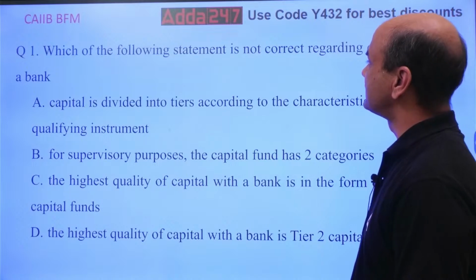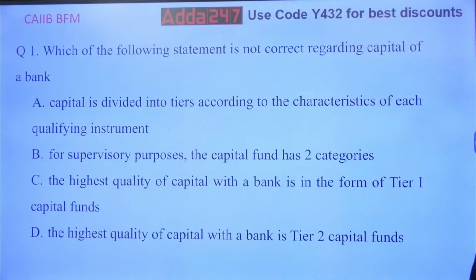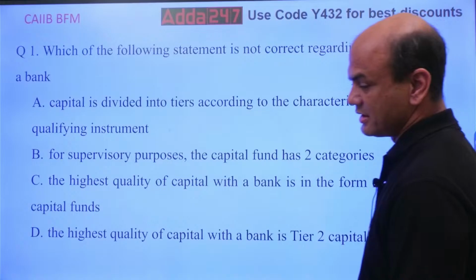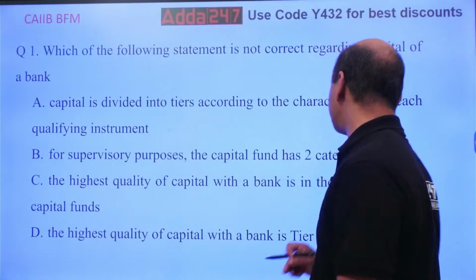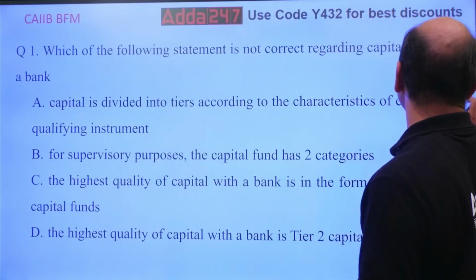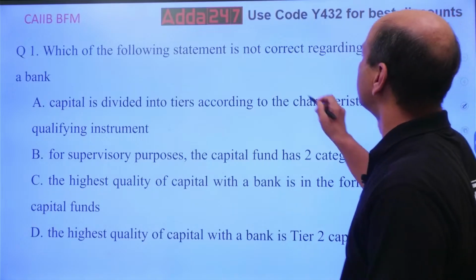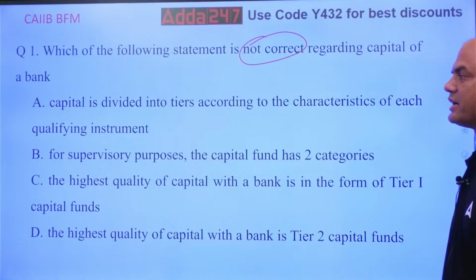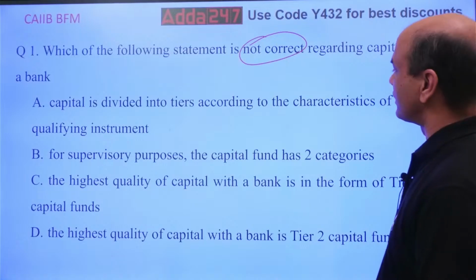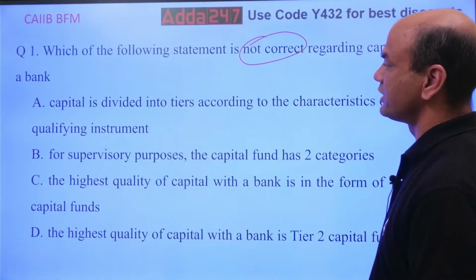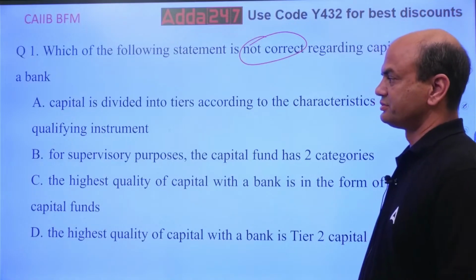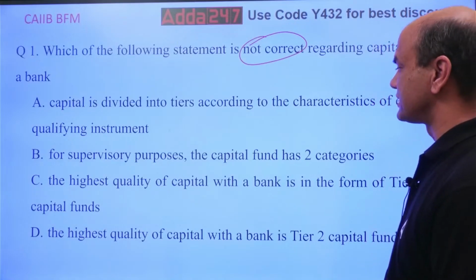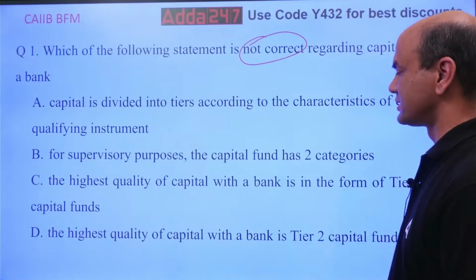Which of the following statements is not correct regarding the capital of a bank? See, here the question is "not correct". Always in the exam you have to focus on what is asked. Capital is divided into tiers according to the characteristic of each of the qualifying instruments. For supervisory purposes, the capital fund has two categories.